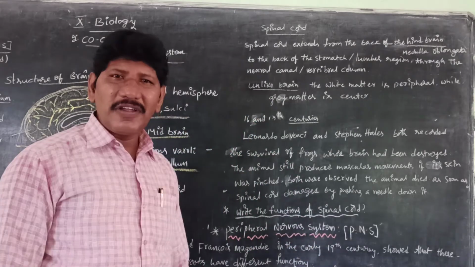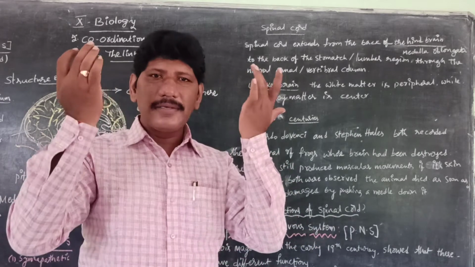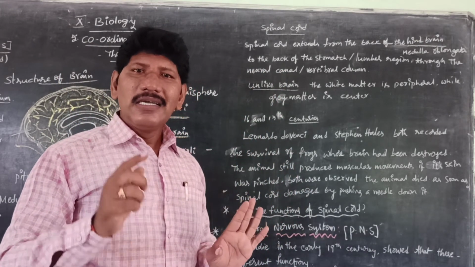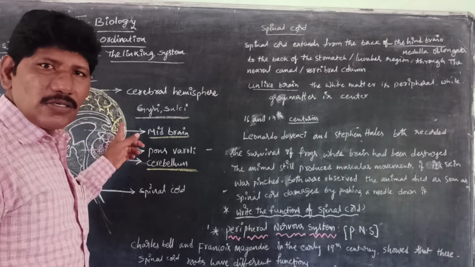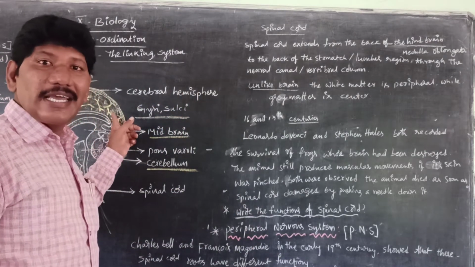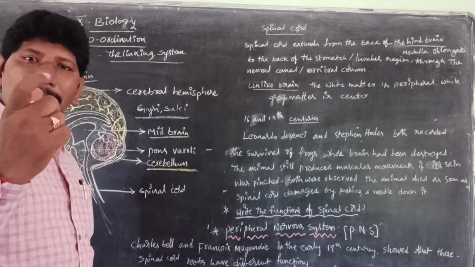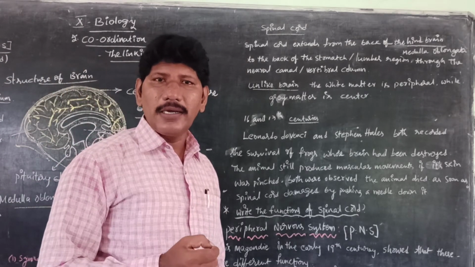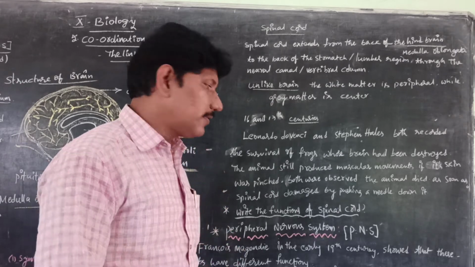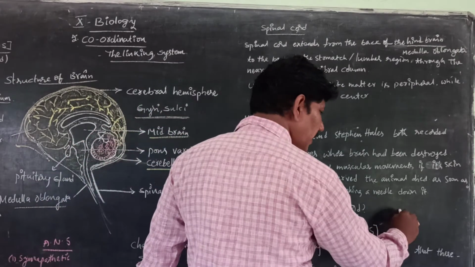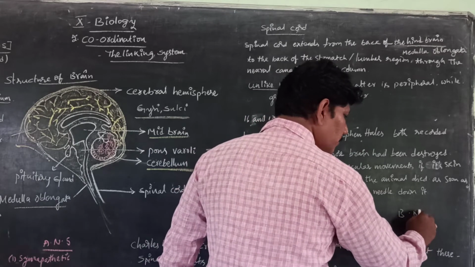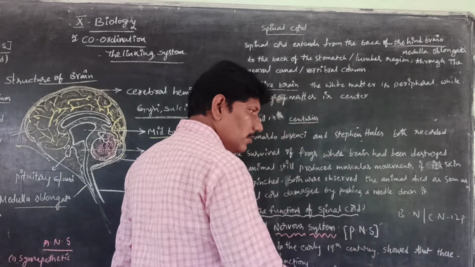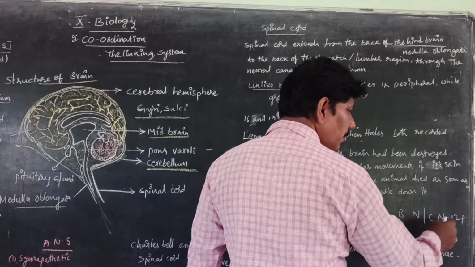Peripheral. What do you mean by peripheral? Peripheral means around the brain, around the spinal cord. We have the nerves, and those nerves are called cranial nerves. As we discussed, the brain is also called the cranium, so the brain nerves are also called cranial nerves. How many pairs are there in our human body? 12 pairs. So brain nerves or cranial nerves are 12 pairs. 12 pairs means 24 nerves.